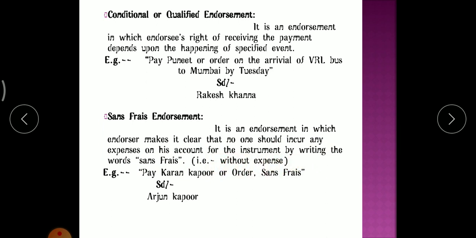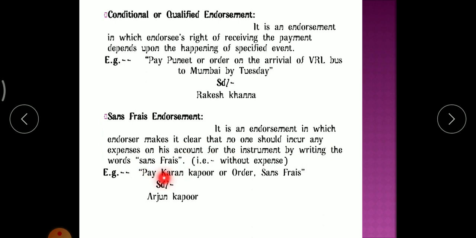So here, whenever any transfer of instrument takes place, there will be some expenses incurred. To avoid those expenses, the endorser writes sans frais. So here, it is an endorsement in which the endorser makes it clear that no one should incur any expenses on his account for the instrument by writing the words sans frais. He will write sans frais in front of the endorsee's name.